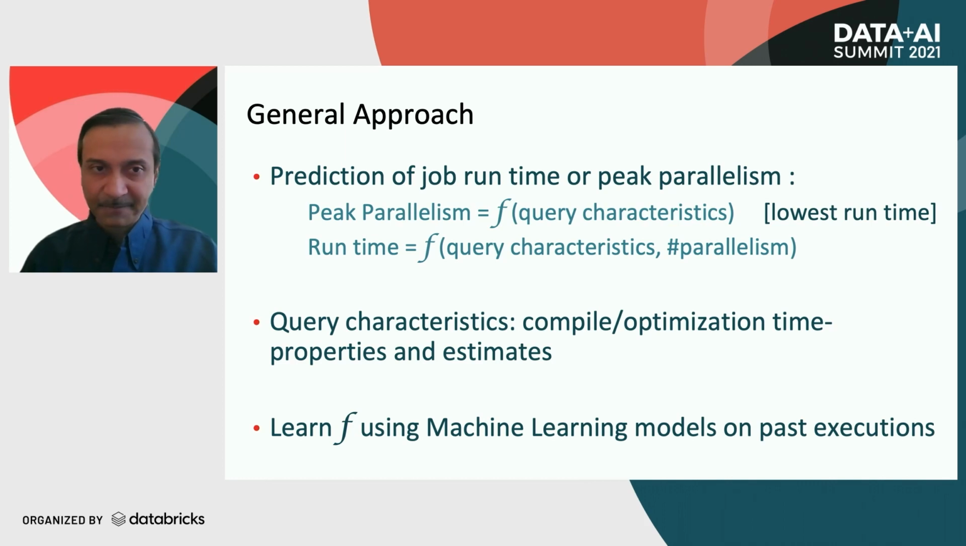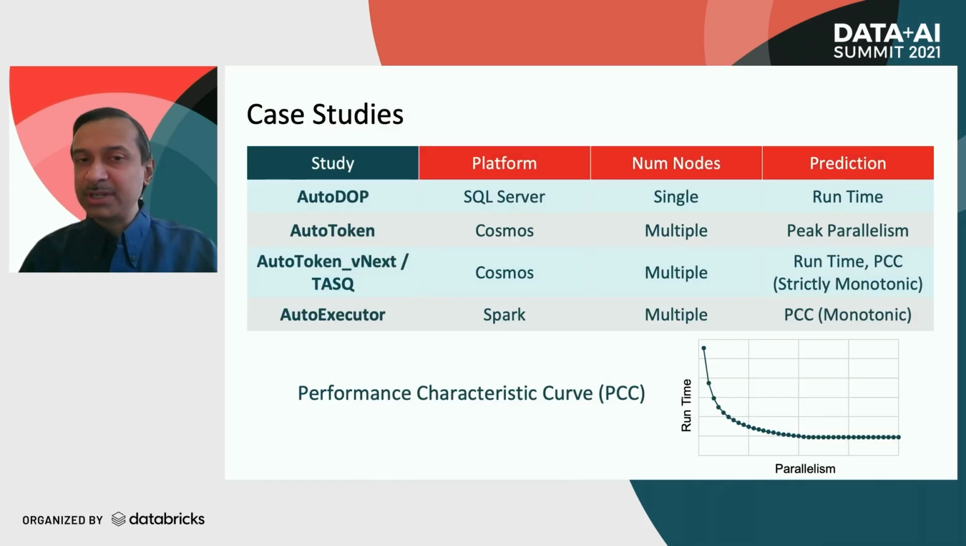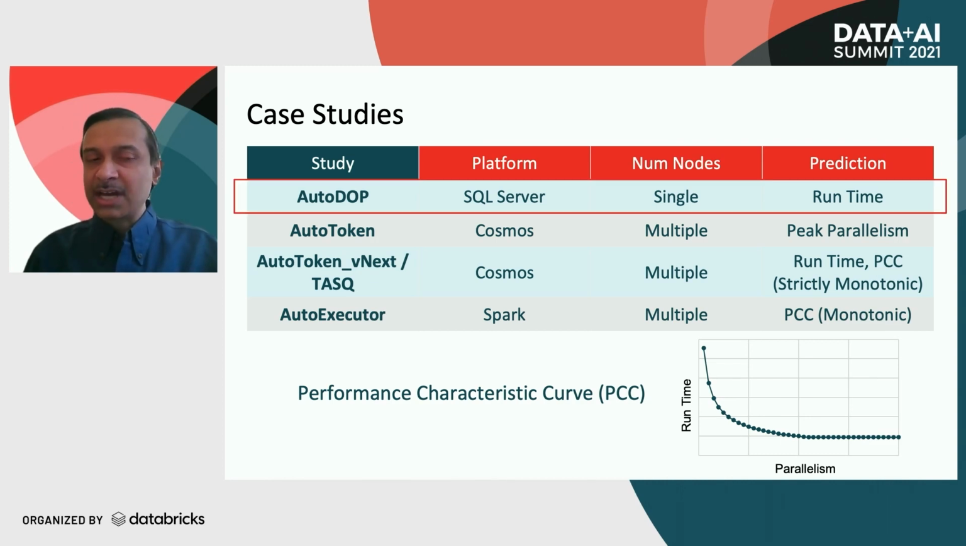So here is a quick summary of the case studies. They differ according to the platform, the number of nodes involved in the operations, and the type of predictions. We'll be explaining these concepts as we go along. One of the concepts that will appear is that of the performance characteristic curve, or PCC, which shows a plot of the relationship between the runtime and the parallelism. And we want to provide such a view to the user so that they can select the optimal operating point to meet cost and performance objectives. So now I will start with the first case study, which is AutoDOP on SQL Server.